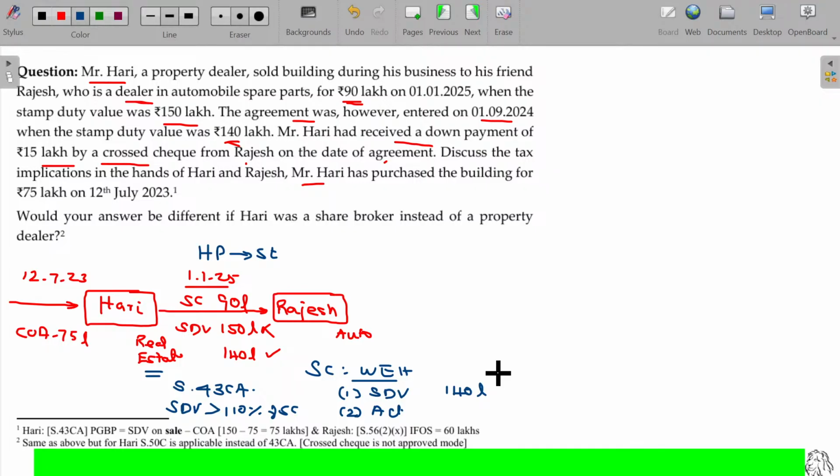Apart from that, probably there is a written agreement to settle the balance amount later on. The actual value in this case being 90, between these two, 140 will be taken, and cost of acquisition 75 lakhs. So the difference between these two, 65 lakhs, is considered as PGBP.